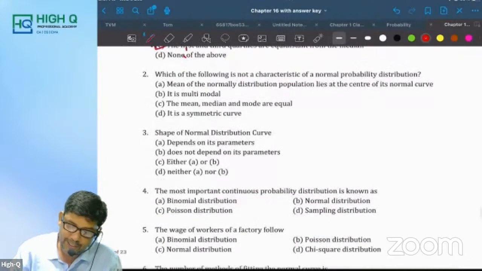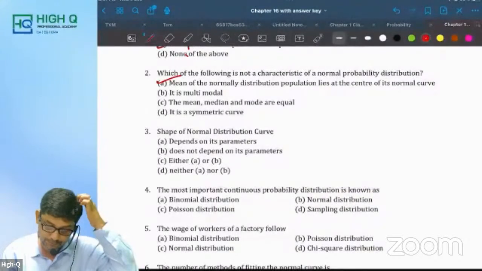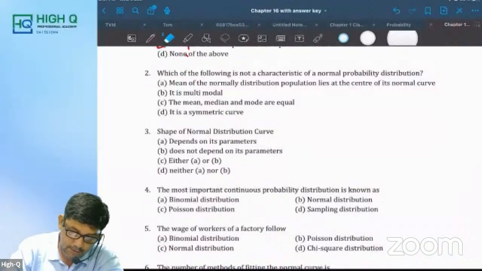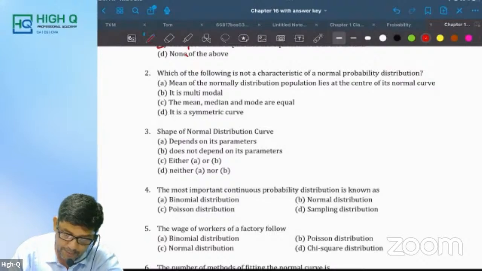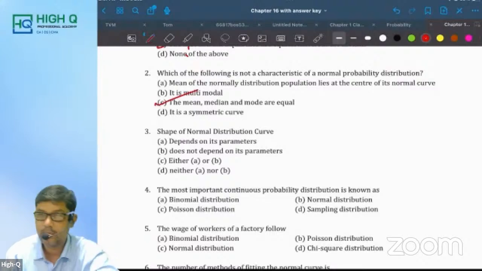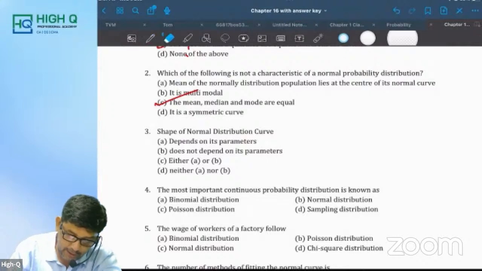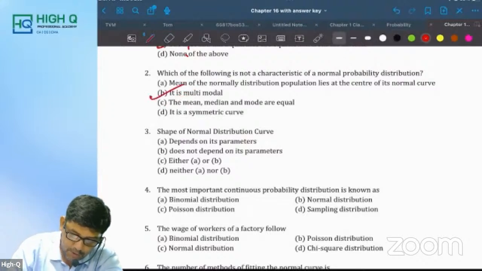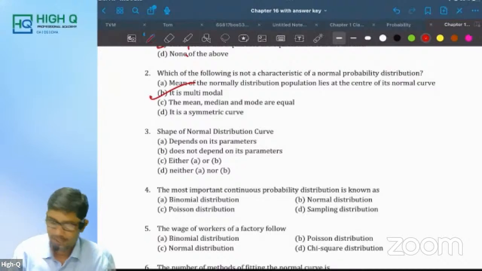Which of the following is not a characteristic of normal probability distribution? The mean of the normally distributed population lies at the center of its normal curve. Of course. Is it multimodal? No, it is actually unimodal. The mean, median, mode are equal. It's a symmetric curve also. Not a characteristic: multimodal. I said characteristic. That's why the first one I also marked right. It is not a characteristic.